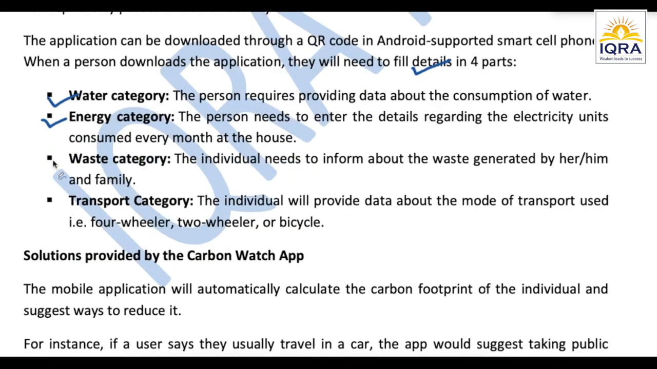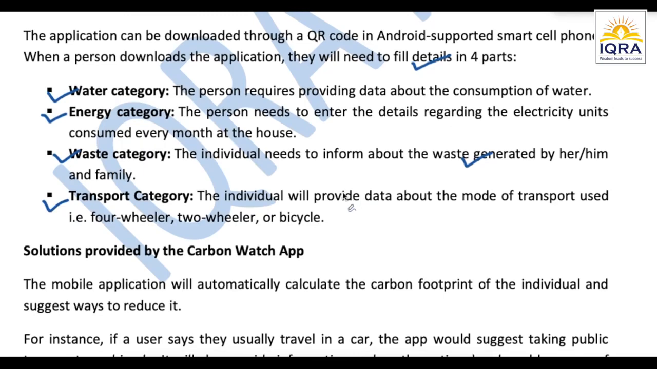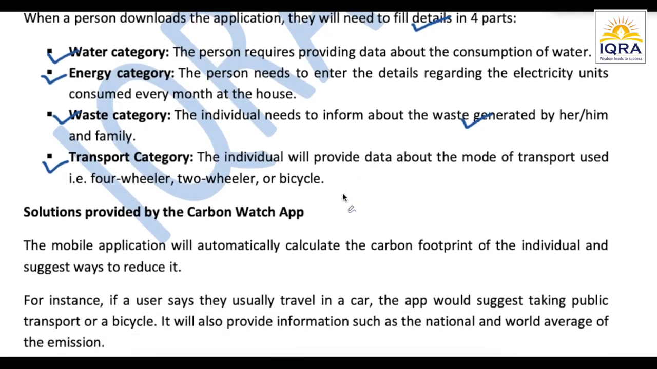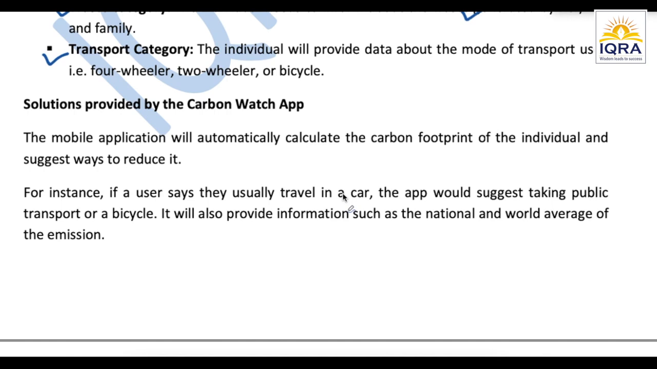The third one is the waste category, right? Here you need to inform about the waste generated by an individual or by a family, right? The last one is the transport category, wherein you need to provide which transportation method you are using, whether it is a 2-wheeler or a bicycle or a four-wheeler, what exactly are you using. So these are the 4 categories you need to provide, and on the basis of this they'll be assessing your carbon footprint. All right, and along with this, they'll also be providing the solutions.